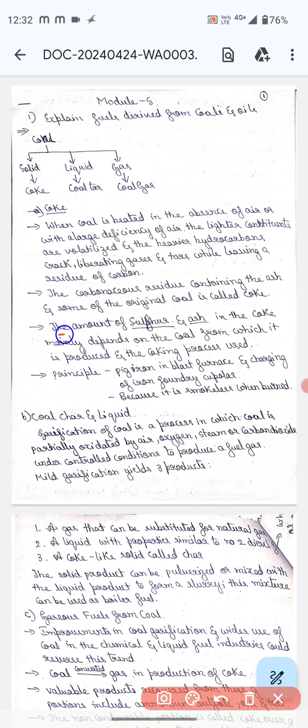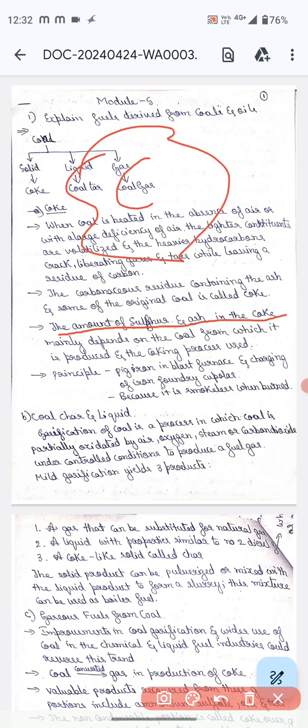How much sulfur and ash there is in the coke depends mainly on the coal from which it is produced and the coking process used.